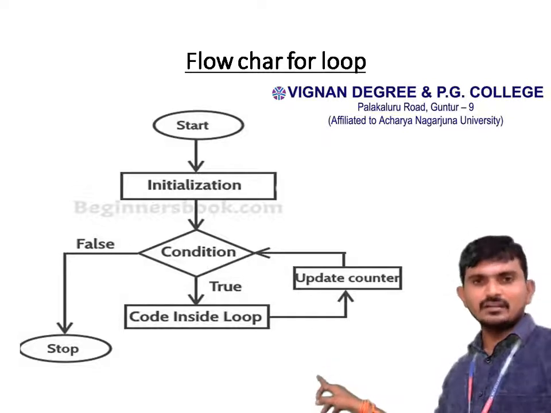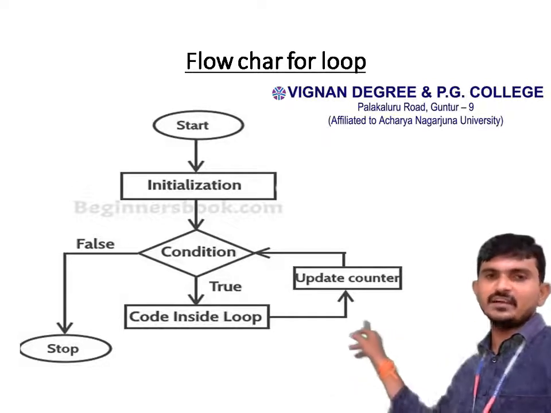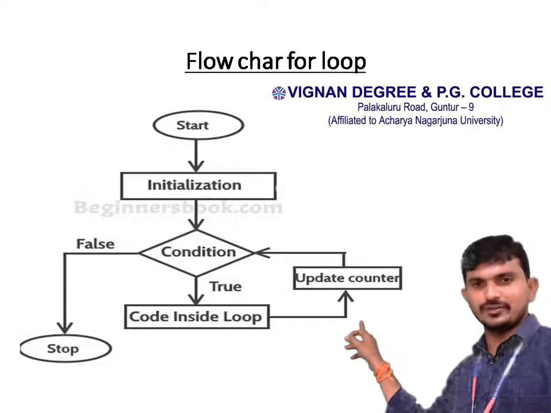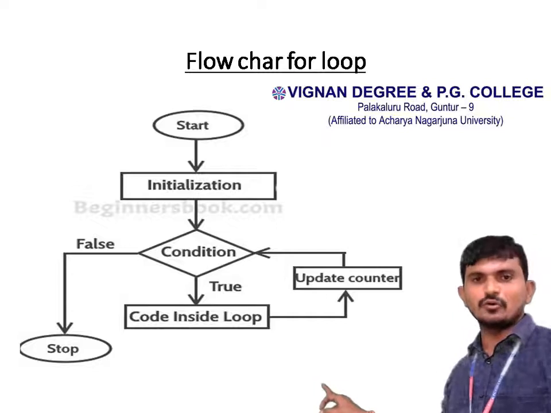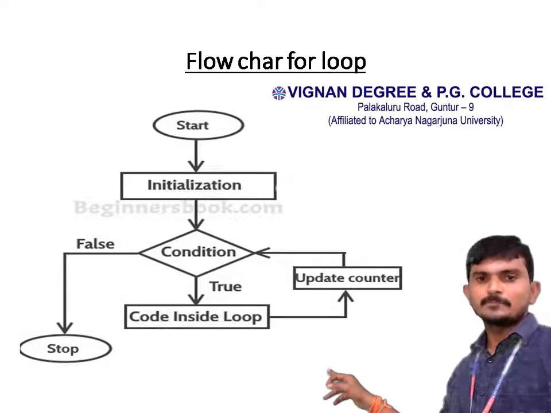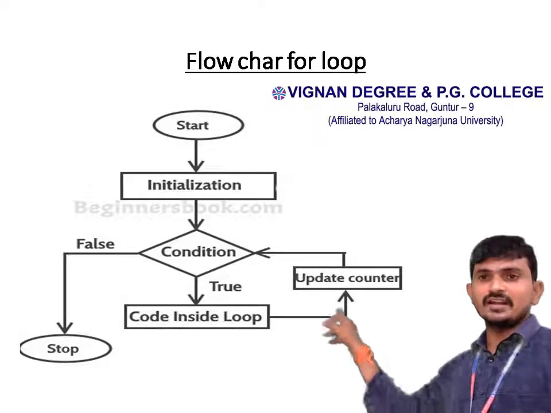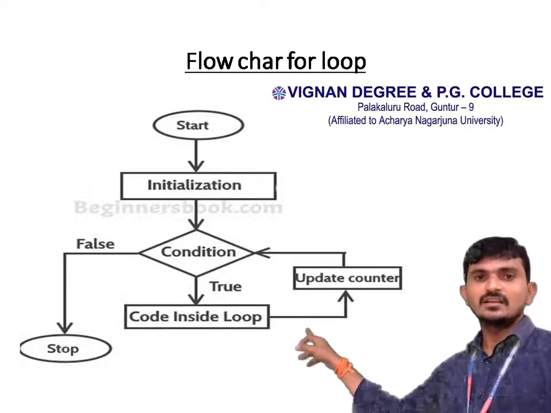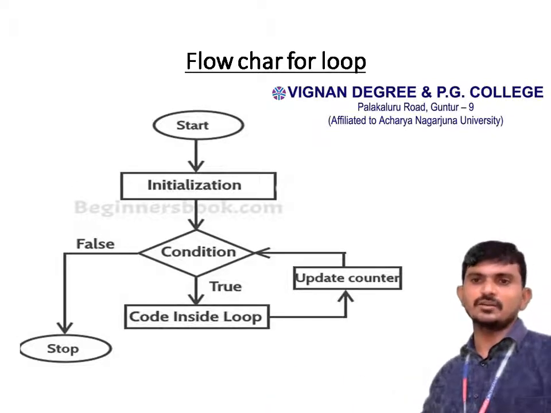Then enter into the code inside the loop, once again update the counter and test the condition. Condition will be true, so we enter into the code inside the loop. Once again use the update counter and test the condition. Condition will be false, so go to the outside of the loop.